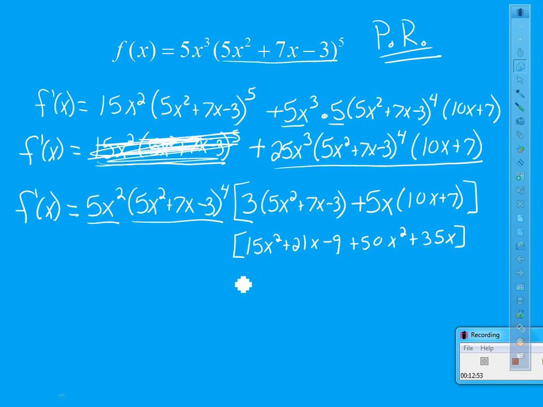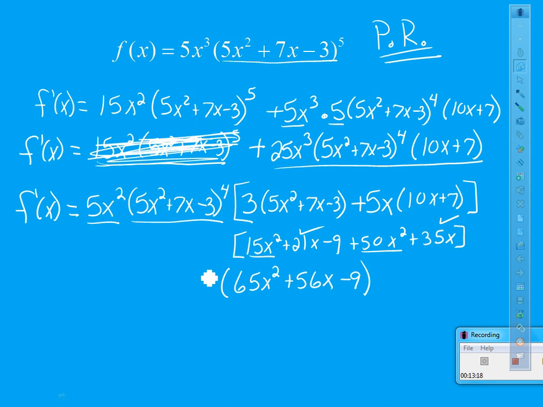If I simplify this again, I can finally start combining my like terms. So I'm going to have 15x squared and 50x squared. So I'm going to have 65x squared. I'm going to have a 21x and a 35x, which looks like a 56x. And it looks like I got that negative 9.